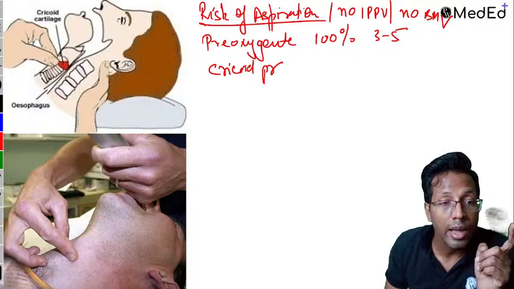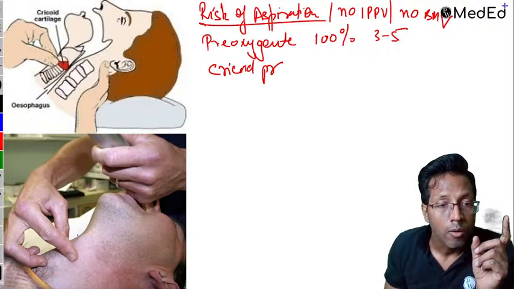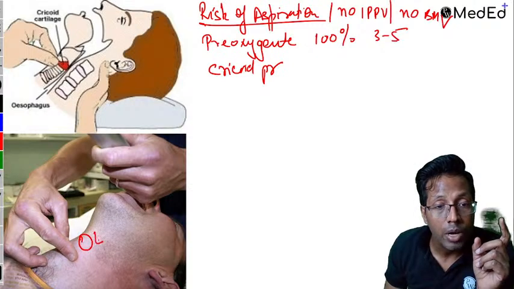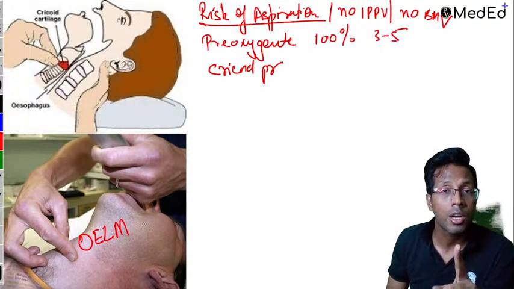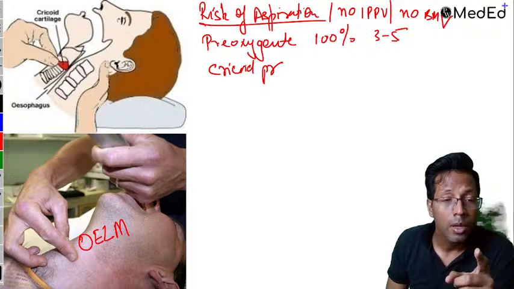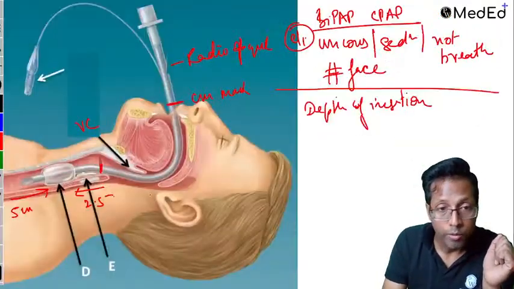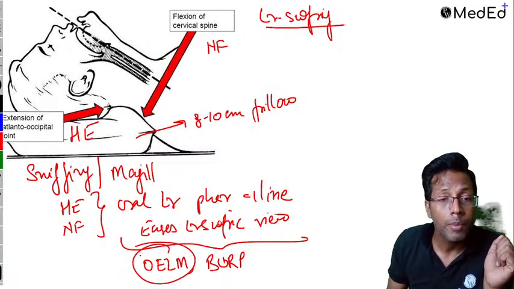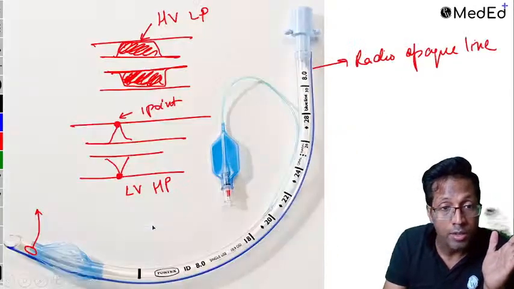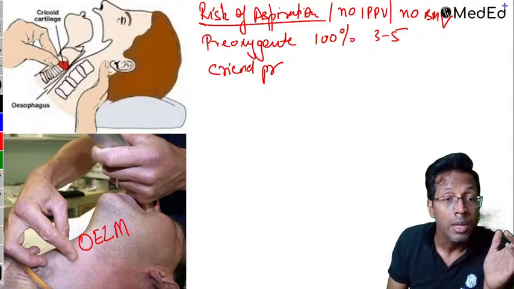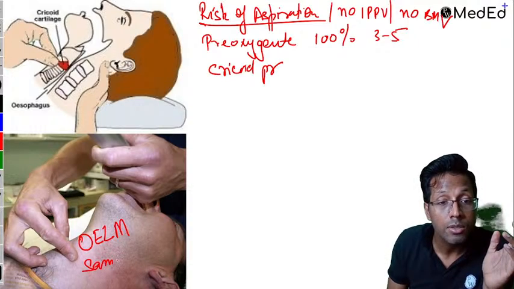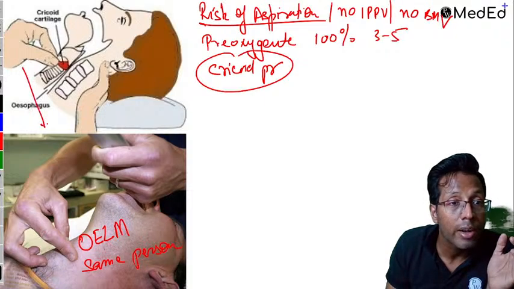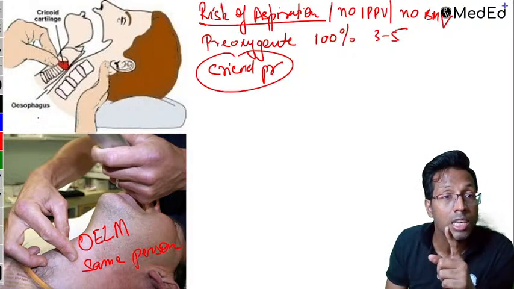Cricoid pressure is different and this is different. You have to realize what this is. What is seen here below is what is called optimal external laryngeal manipulation. Remember, I told you right now, OELM. If you can't see correctly, if you go back, can you see this? I told you OELM, optimal external laryngeal manipulation. This is done by the same person who is intubating, and cricoid pressure is given by a different person. This is the difference, and this has been asked as an image-based diagram.